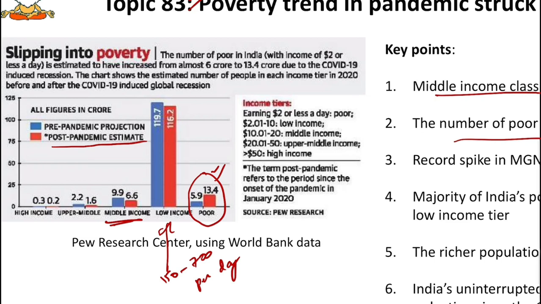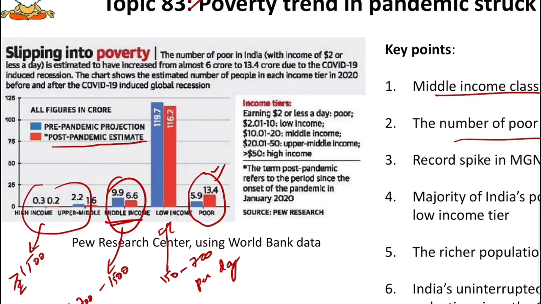And who are the middle income people? They are the people who are earning around 700 to 1500 rupees. And those who come under the rich category have more than 1500 rupees income per day. So this classification you have to know. As you can see in the figure, the vast majority of India's population falls into the low income tier, earning just 150 to 700 rupees per day. This group also, you can see, has shrunk.